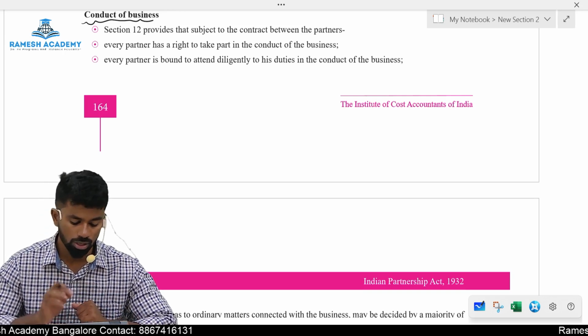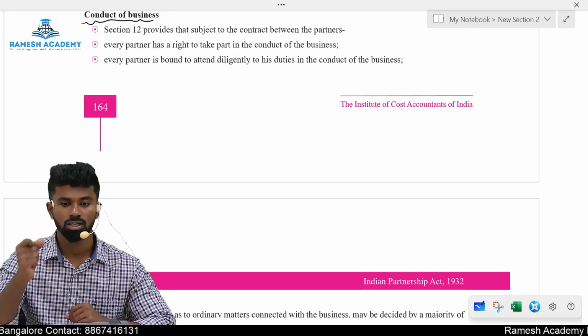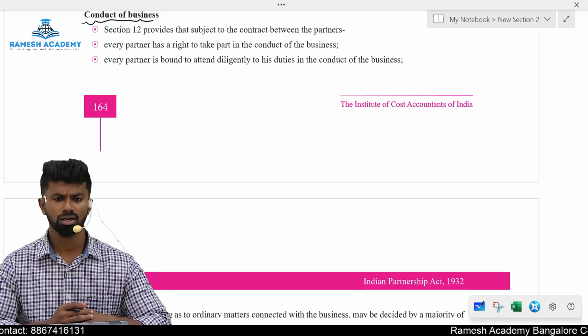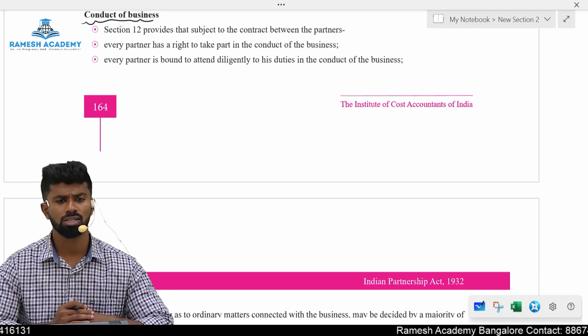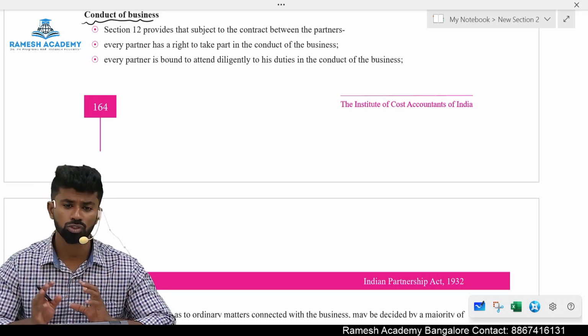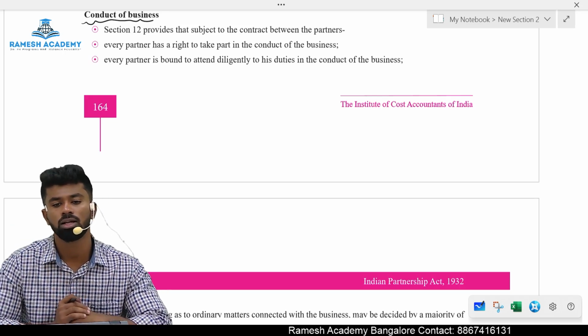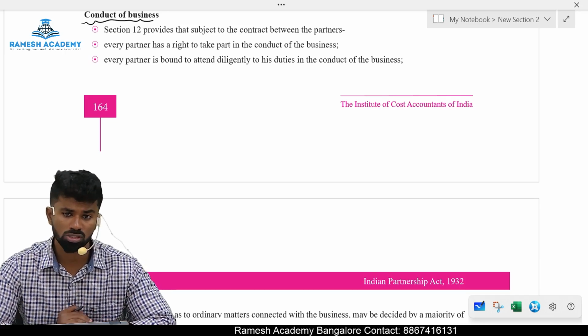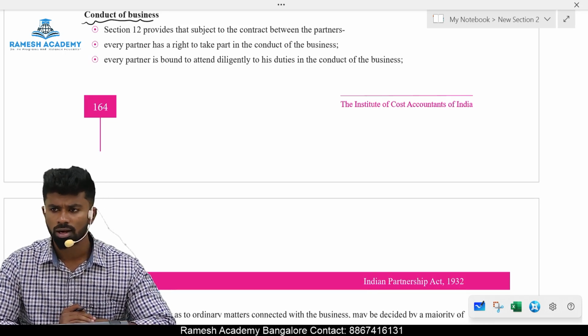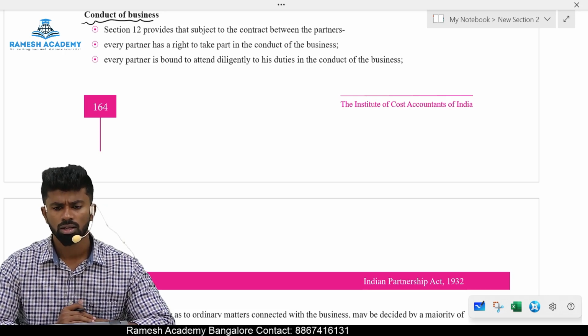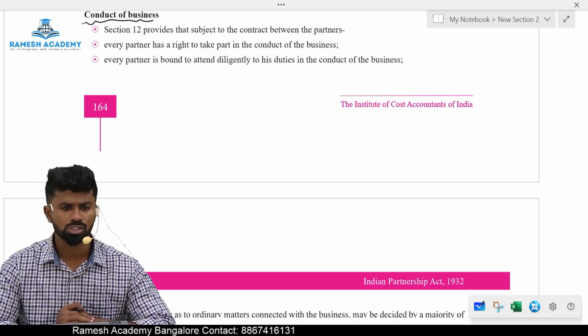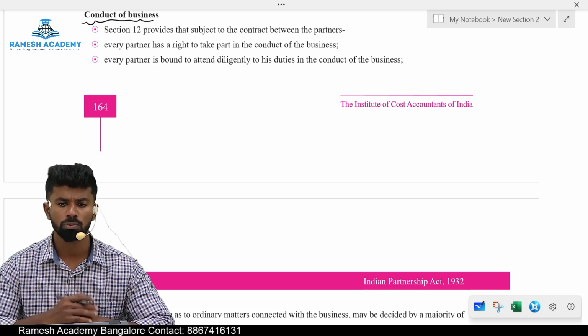All the partners. Next one, section number 11. Listen, learning things both practically as well as theoretically, both are important. We should know how to apply them in practical scenarios also, because the Partnership Act, Companies Act, and drafting of contracts are all practical things which take place when you go into practice.